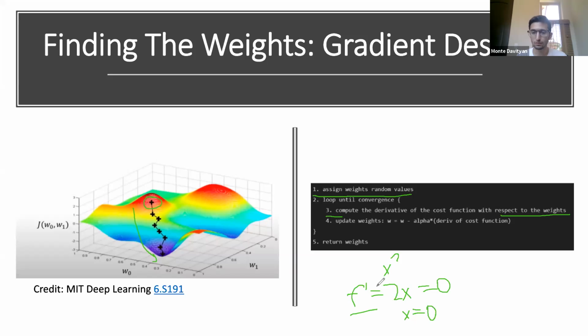We want to take the derivative of our cost function. If you think of it like Calc 1, our cost function is going to be our x squared. Obviously, it's not, because, as I mentioned in the previous slide, our cost function is either mean squared error or other cost functions. But we take the derivative of that cost function with respect to the weights. And in practice, this is actually also difficult to do.